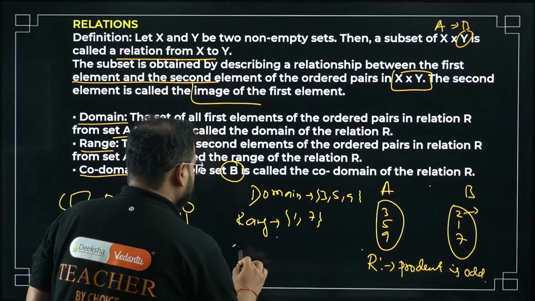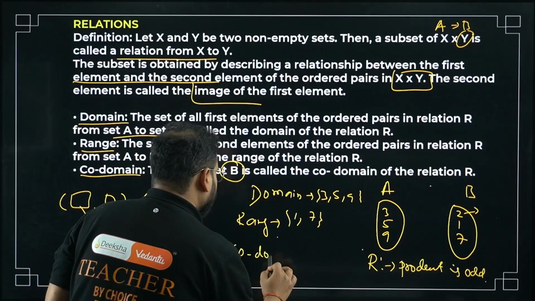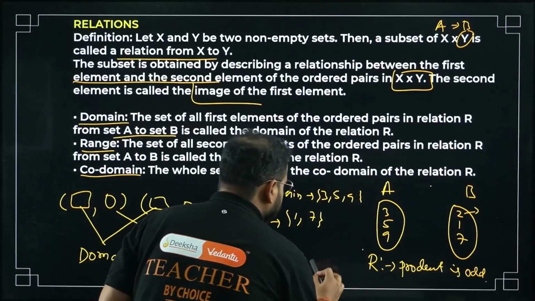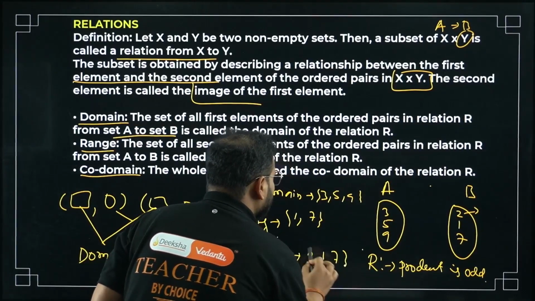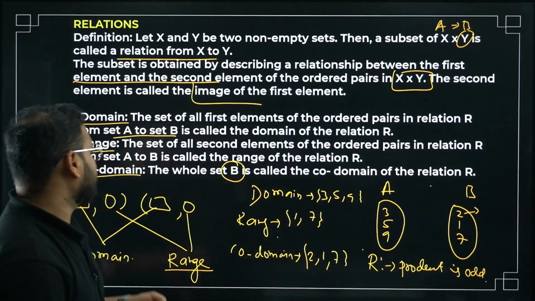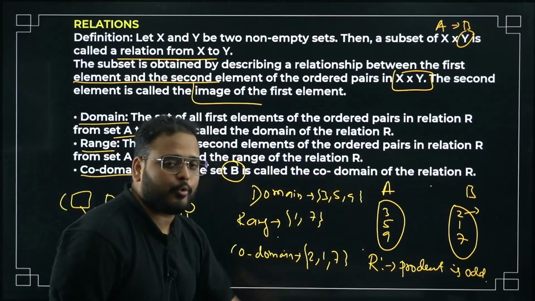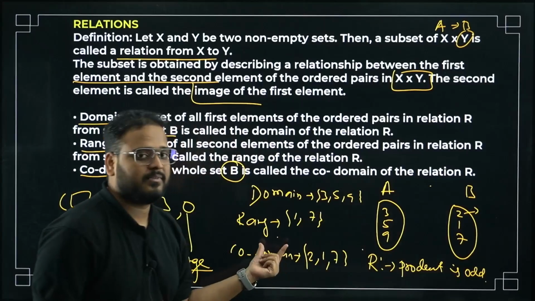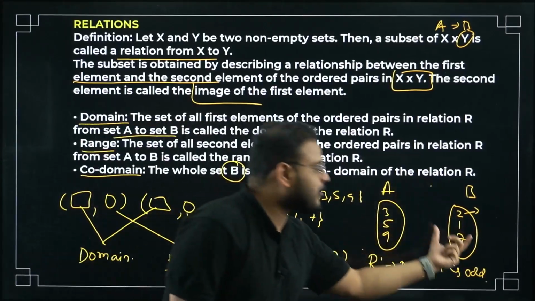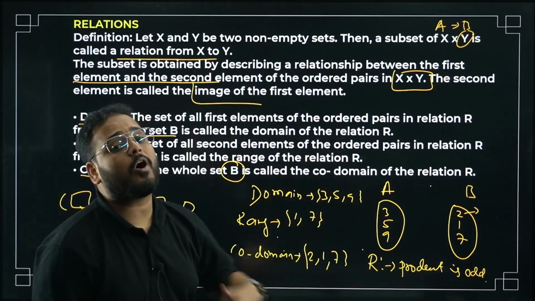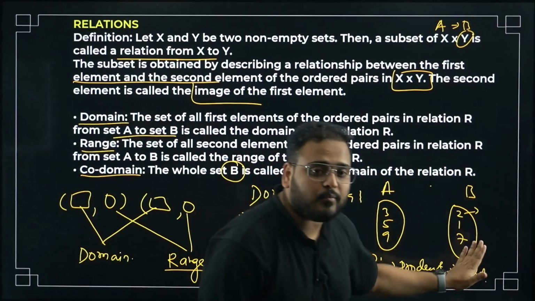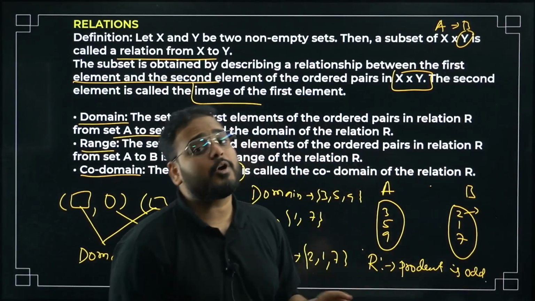What about codomain, sir? Codomain will have 2, 1, 7. That's why it's said all the elements of B, the whole set B is called the codomain. Think about it. There's a difference between B and the range. Range will always be a subset of codomain, but not always equal to codomain.